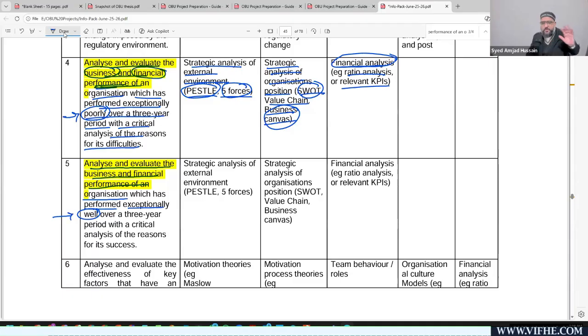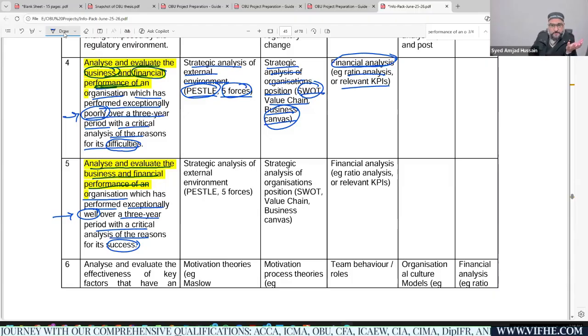So it's the best performing company, right? Over the 3 years period, with a critical analysis of the reasons of its success. Topic 4 says critical analysis of the reasons for the difficulties. Topic 5 says you have to provide a critical analysis about the reasons for the success of that company. Topic 5 specifically mentions success of the company.